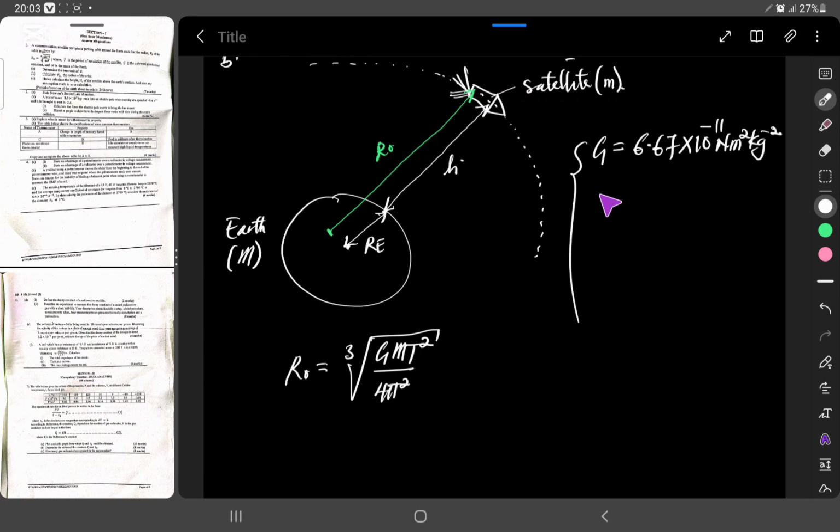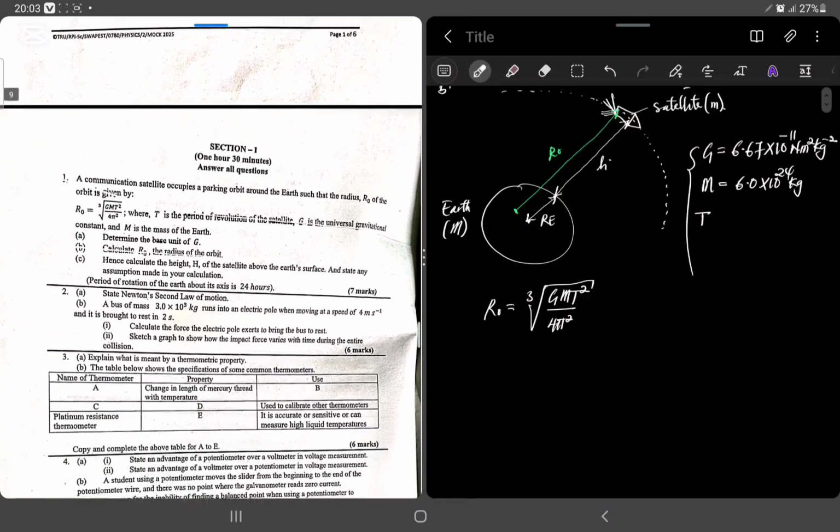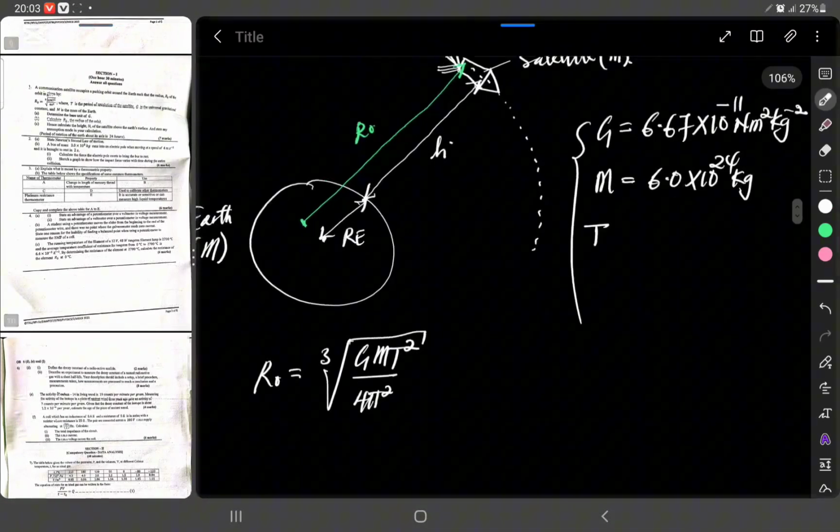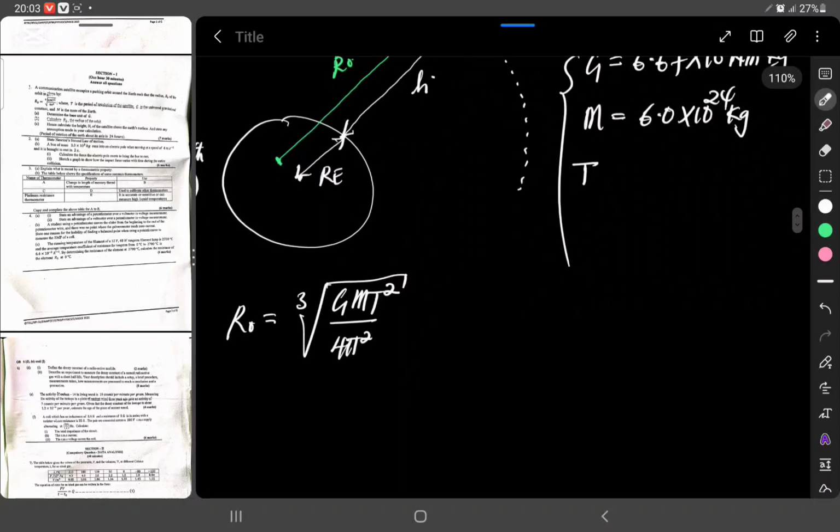The mass of the Earth, gotten from the formula booklet, is 6.0 times 10 to the power 24 kilograms. And the period of revolution of the satellite above the Earth, we're told in the question, is 24 hours. Since R is a length in meters, we are going to have all our parameters in SI units.